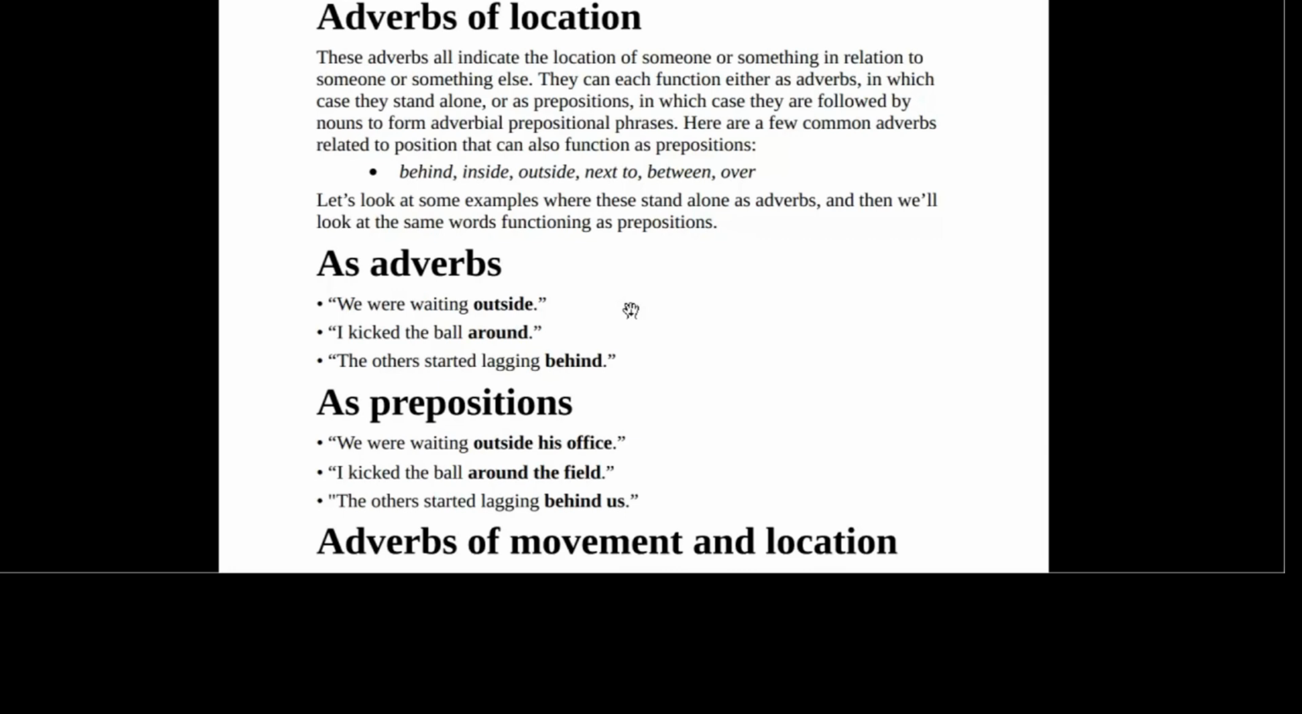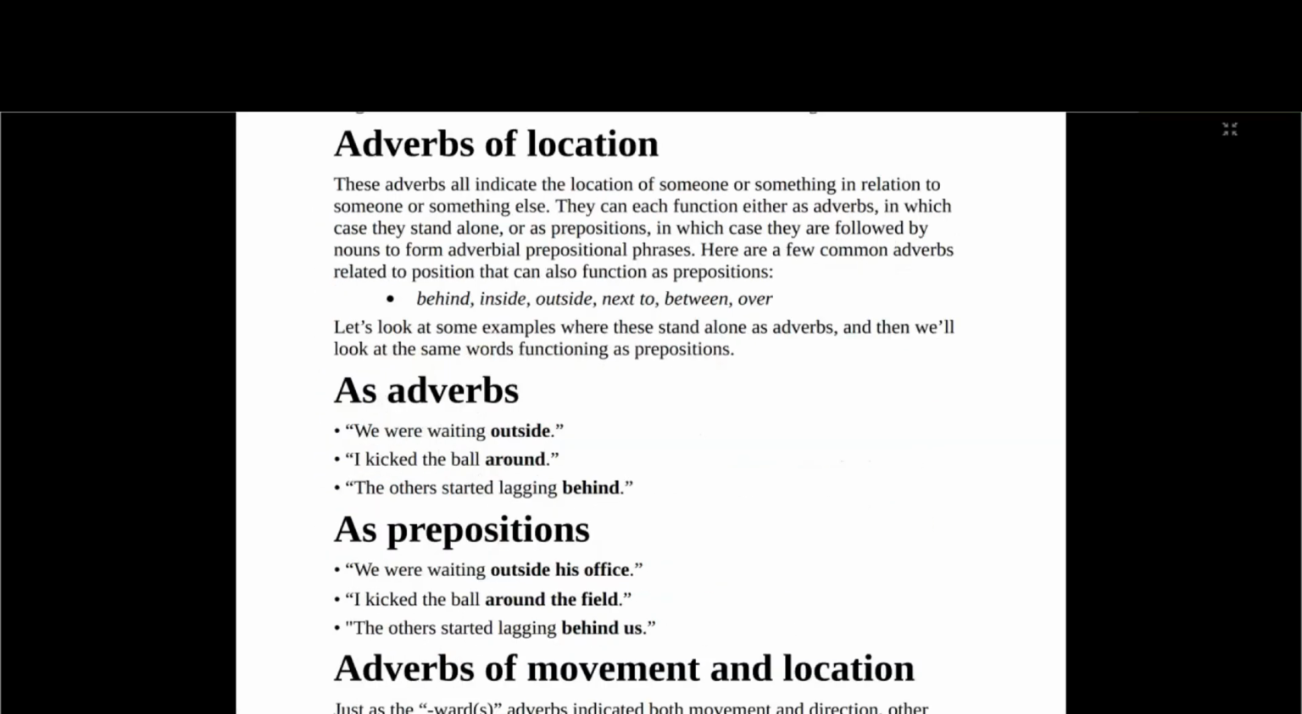But as a preposition, you have to attach it to a noun. We were waiting outside his office. So if they underline "outside his office" and ask you to tell them about it, you will say that it is a prepositional phrase that is telling us the place where we were waiting. I kicked the ball around the field. "Around the field" is now a prepositional adverbial phrase. The others started lagging behind us. Do you understand? That's a prepositional phrase, but it's still showing us the place where that action happened.